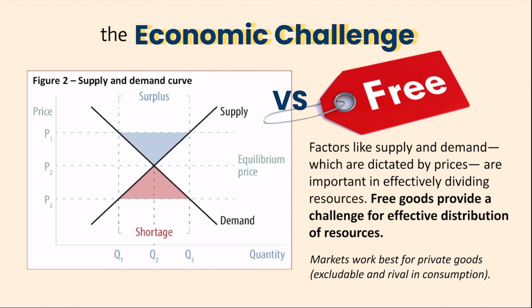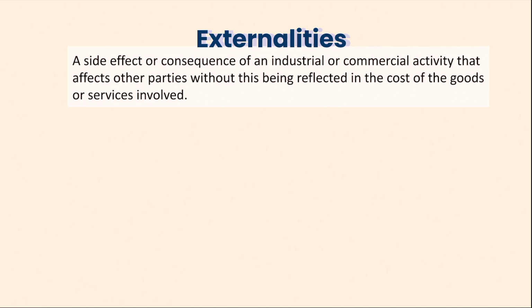As we've already learned, economists aim for the efficient and equal allocation of resources. Factors like supply and demand, which are dictated by prices, are important in effectively dividing resources. So what happens when items are free, like public goods and common resources? This provides a special challenge for effective distribution of resources, because markets work best for private goods. Both of these free goods involve externalities, which are consequences of industrial activity that affect other parties without being reflected in the cost of the goods or services involved.